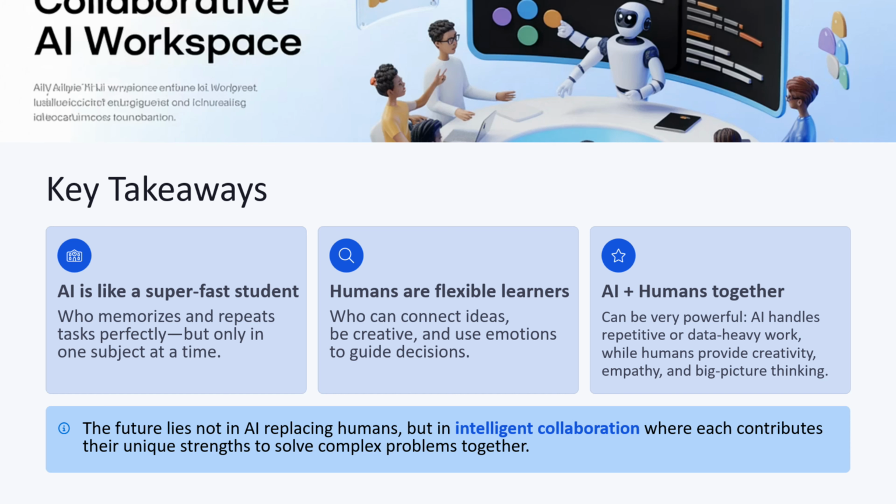Now we will see key takeaways. AI is like a super fast student who memorizes and repeats tasks perfectly, but only in one subject at a time. Humans are flexible learners who can connect ideas, be creative, and use emotions to guide decisions.